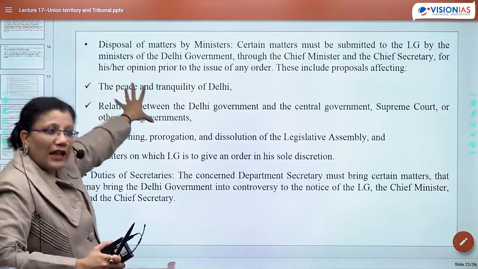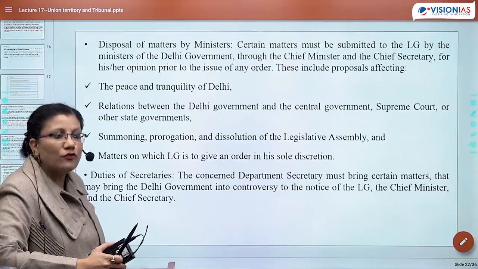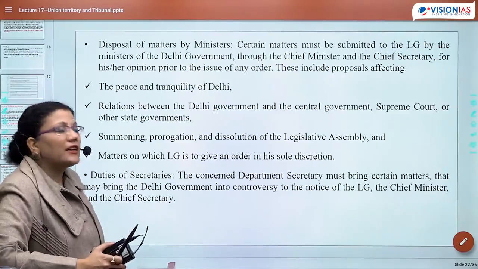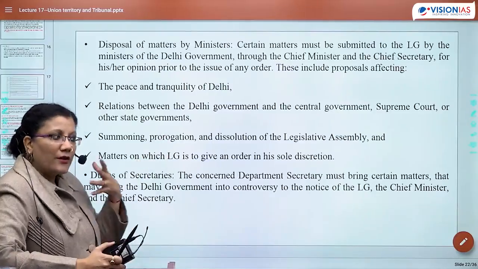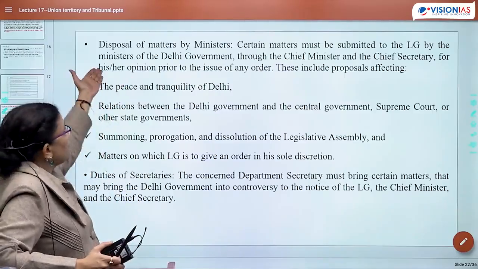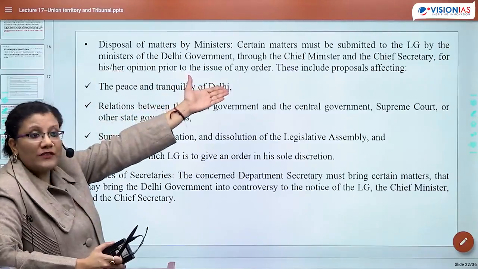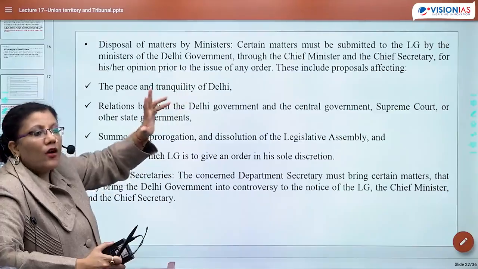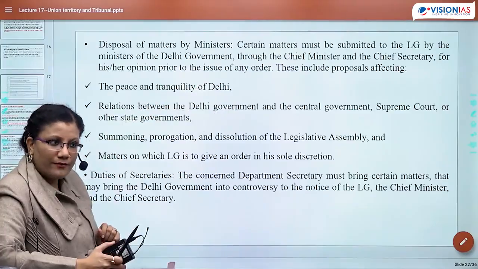देखो ये लिखना उनकी liability थी, अब इतना भी नहीं बना देंगे ना कि everything will be pro center. You have to show the world also कि things are balanced. So they are saying कि regarding these matters, LG opinion would be required. ये बात LG तक कैसे पहुंचेगी? ये बात LG तक पहुंचेगी through Delhi government by any of the minister or by chief minister or by chief secretary. So in rarest of the rare case or in any kind of cases, if they are not referring, chief secretary is always there to refer.